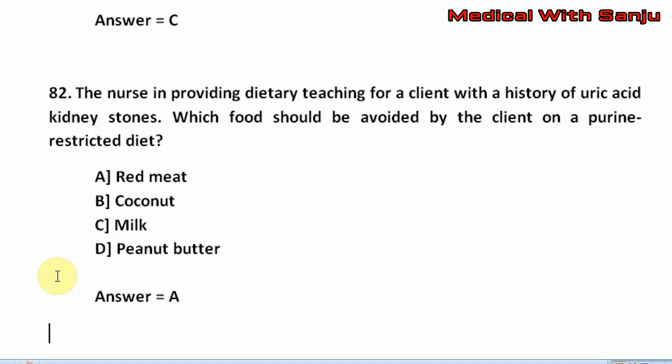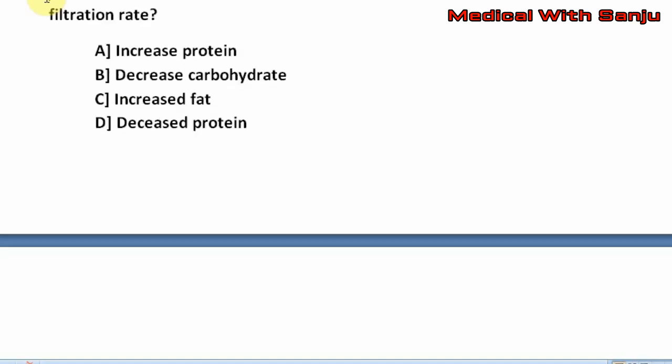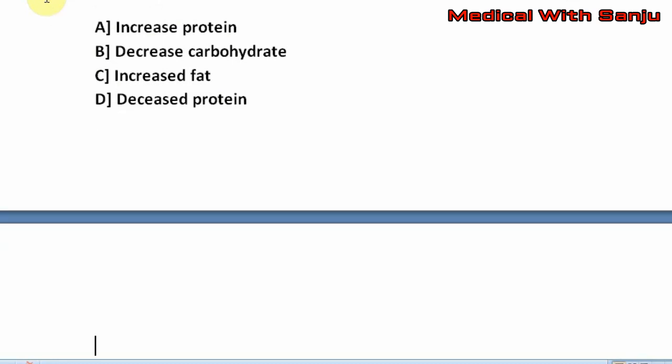Question number 83. Which diet is appropriate for a nephrotic client with a normal glomerular filtration rate? Option A, increased protein. Option B, decreased carbohydrate. Option C, increased fat. Option D, decreased protein. The right answer is option D, that is decreased protein.